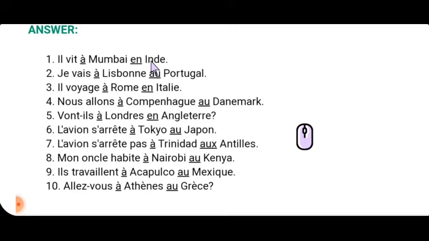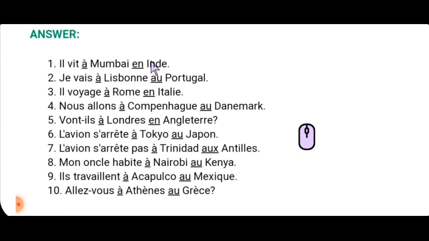This is a feminine country as well as it is starting with a vowel. Portugal is a masculine country, Italy feminine, Denmark is masculine, Angleterre feminine, Japan masculine, Antilles is masculine plural AUX, Kenya masculine, Mexico masculine, Greece masculine.